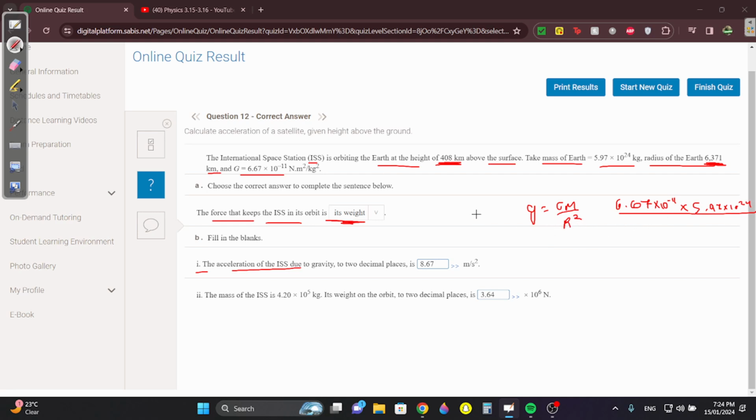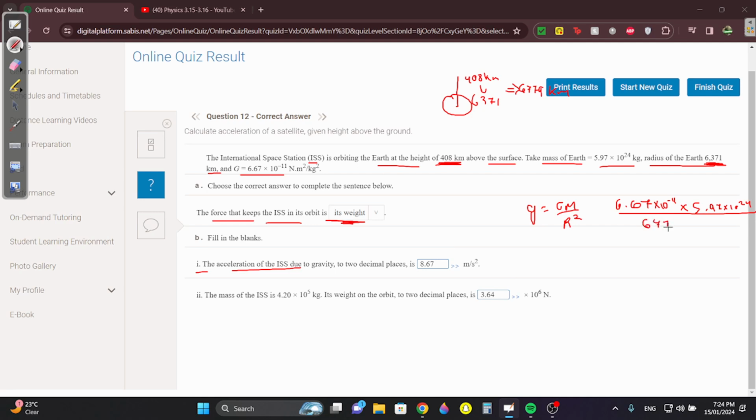But you have to find the total distance, yeah? Because you have the planet Earth, you have the radius, which is 6371, and then you have again above it, they said 408 kilometers. If you add these, you get 6779 kilometers.